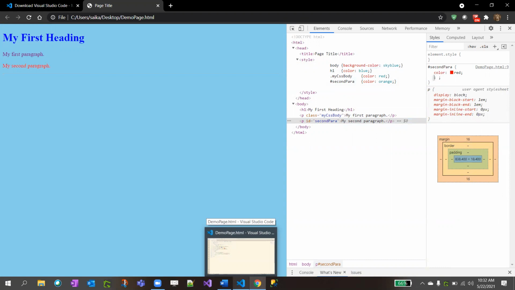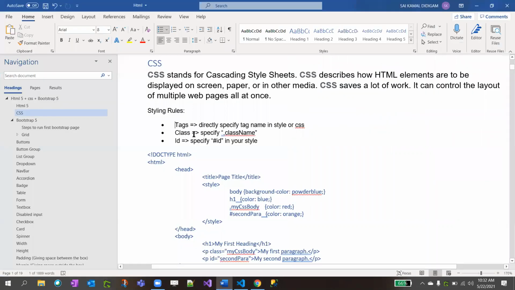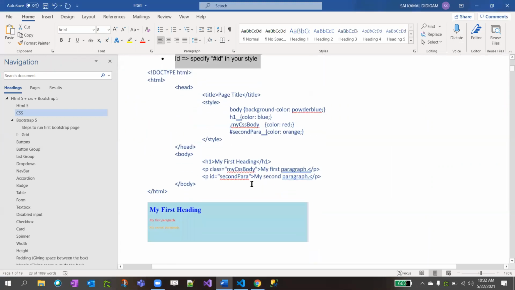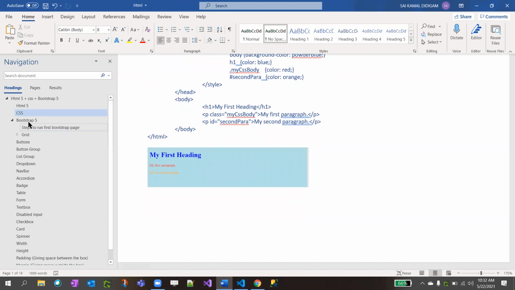This is how you apply styles to your HTML. Class means dot, ID means hash. These are the styling rules, right? So as I demoed this part just now, now we'll go back to Bootstrap.